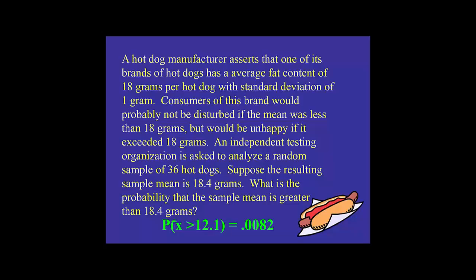I got 0.0082. So it's fairly unlikely that we would have 36 hot dogs that would be that large together. So does that indicate that the manufacturer's claim is incorrect, given how small that probability was? Well, for right now, that's a pretty small number, and that's not a very likely outcome. So we would be very concerned if we had a p-value of something that small.